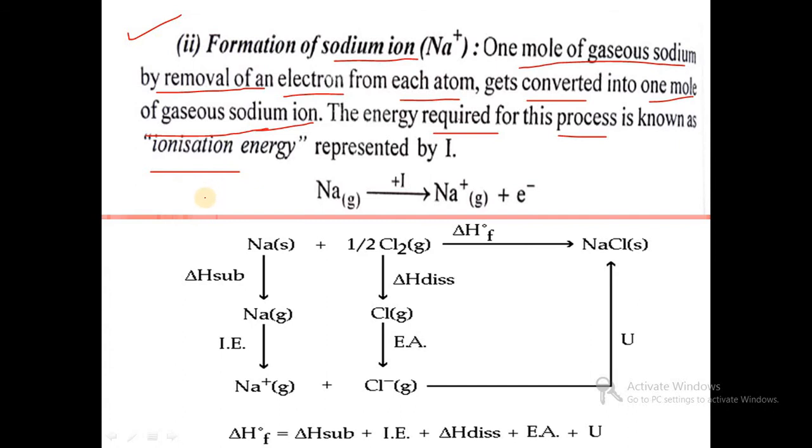Already we have seen the definition of ionization energy, that is the amount of energy required to remove one electron from the outermost shell of a gaseous atom, and this is represented by the symbol I. So here one electron is removed from gaseous sodium, and we get Na plus ion. Na gaseous is converted into Na plus with the removal of one electron, and the energy required is called ionization energy.